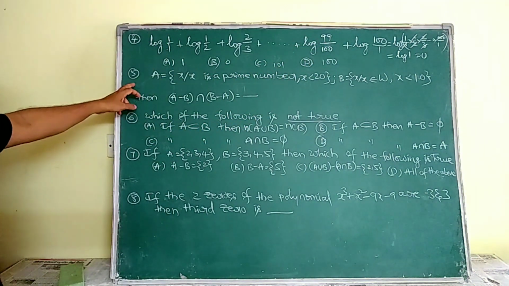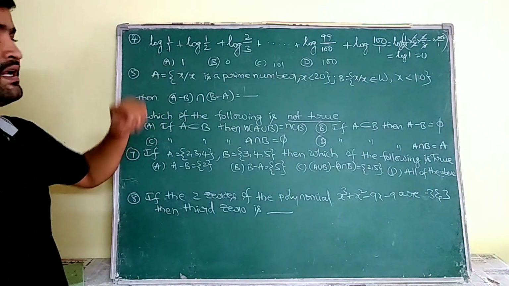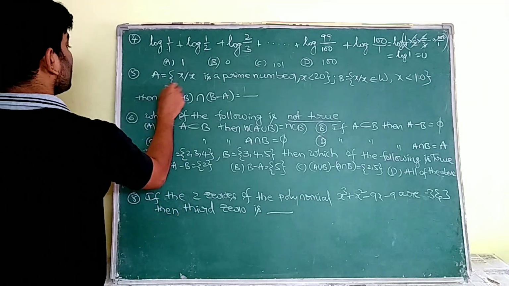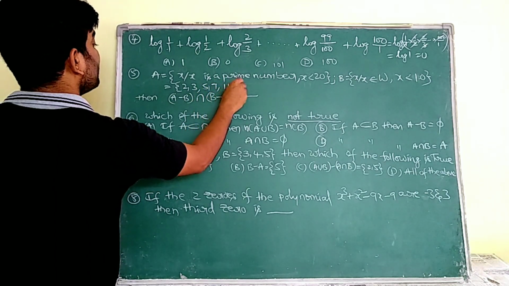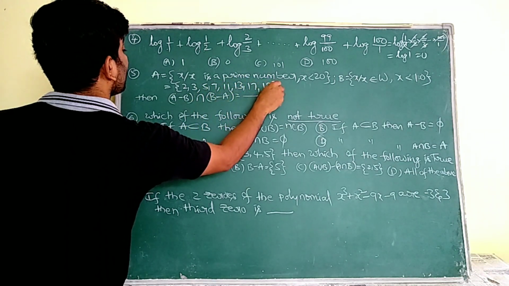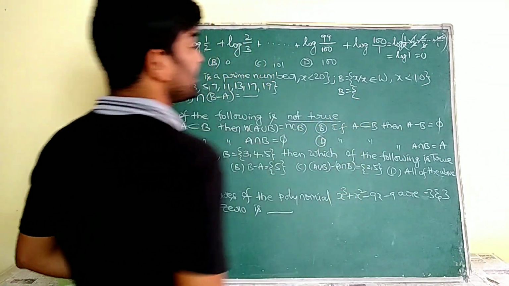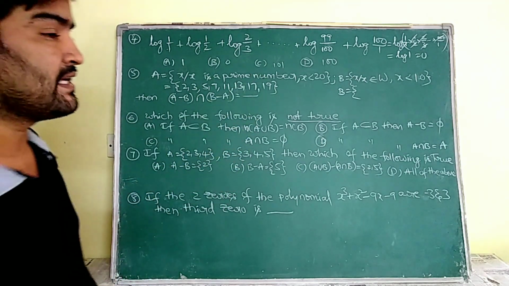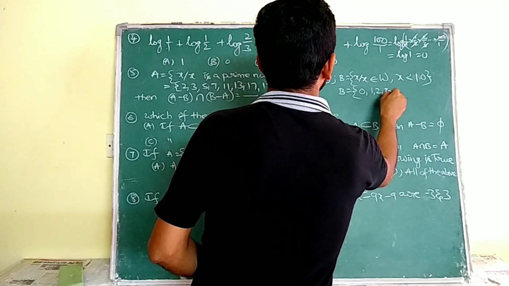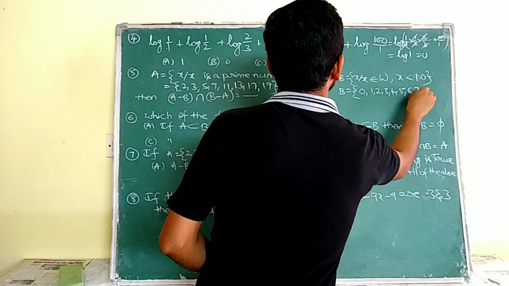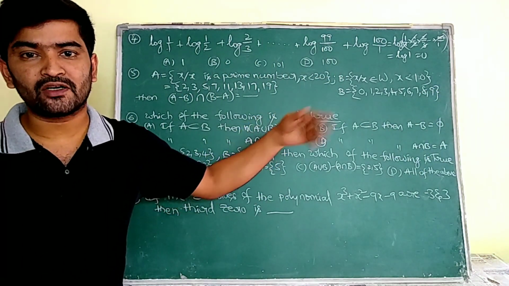Okay, now in the second one, that means the fifth one, x such that x is a prime number less than 20. So we have to write the prime numbers less than 20: 2, 3, 5, 7, 11, 13, 17, 19. These are under the set A. Coming to set B, x such that x is a whole number and x is less than 10, mark. X less than 10 means we are going to write 0, 1, 2, 3, 4, 5, 6, 7, 8 and 9. Less than 10, no? 10 is not going to be included here.